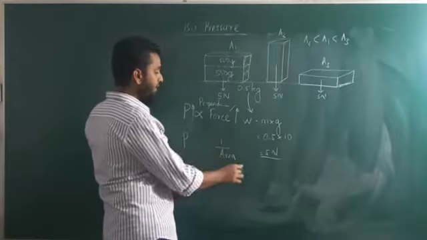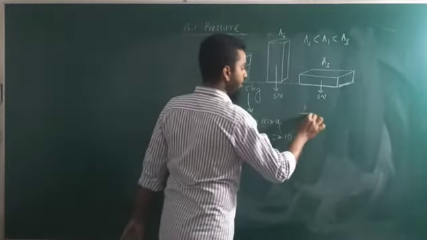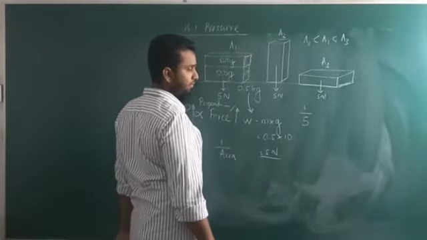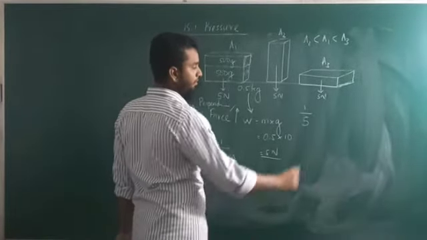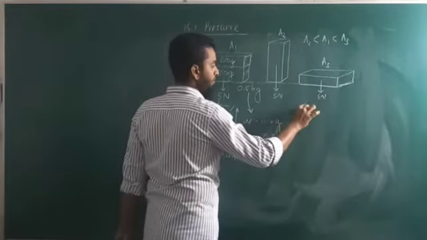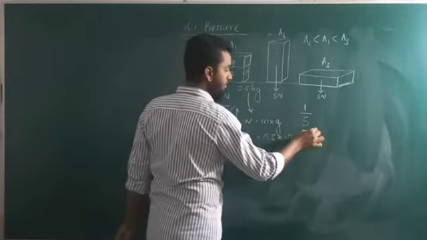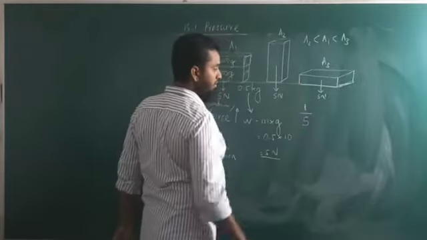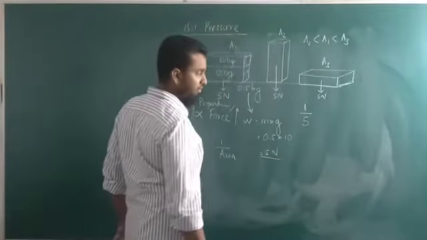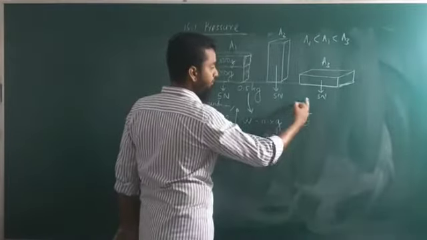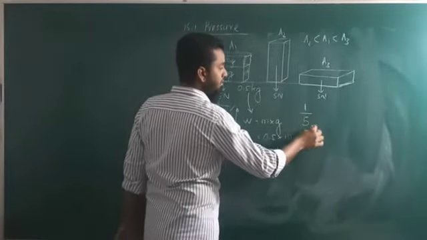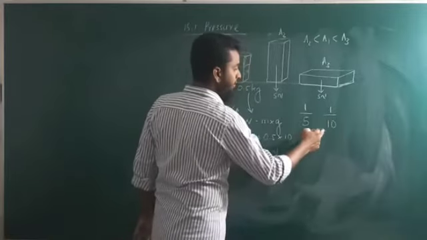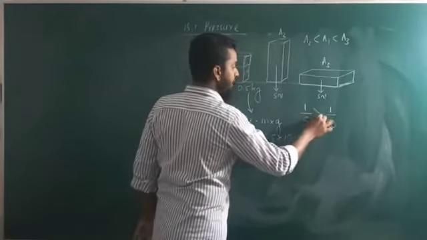Why are we writing like this? If you have a fraction like this, for example, if you increase this part, the whole fraction is going to decrease. 1 over 5, if you put 1 over 10 here, this is going to be less than this.